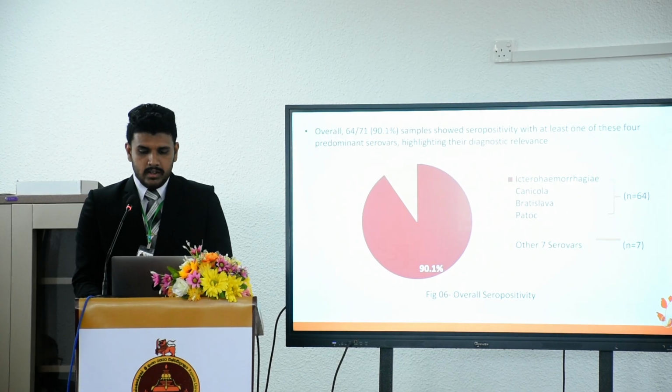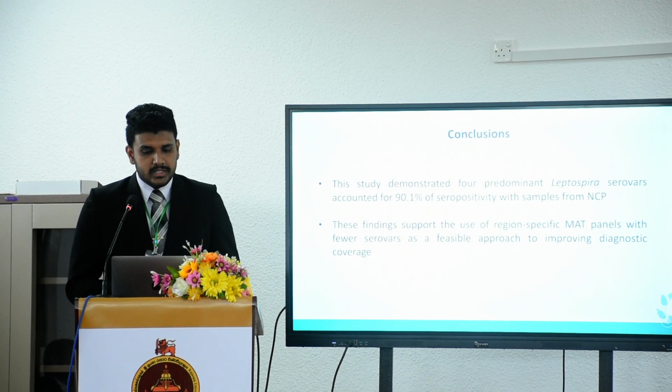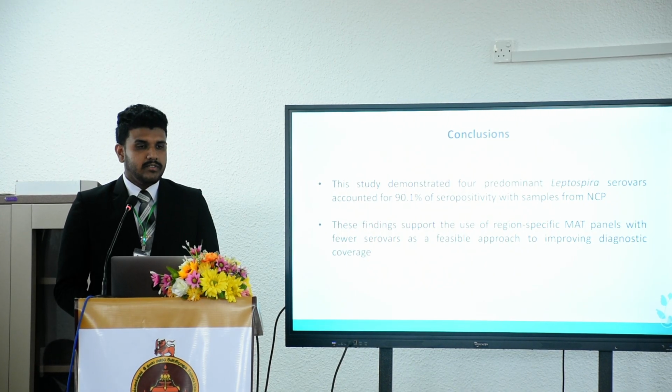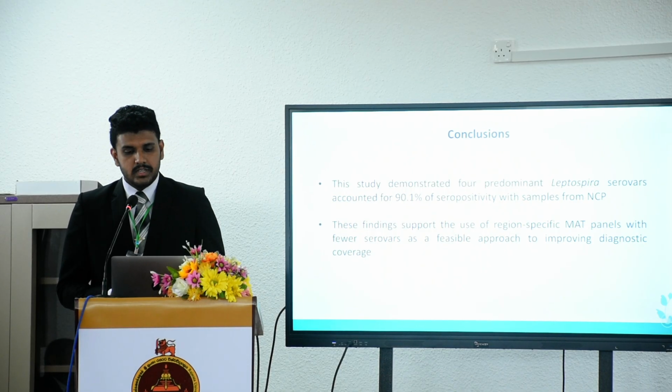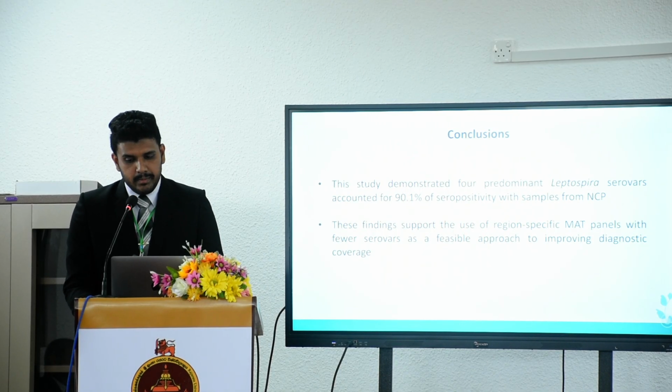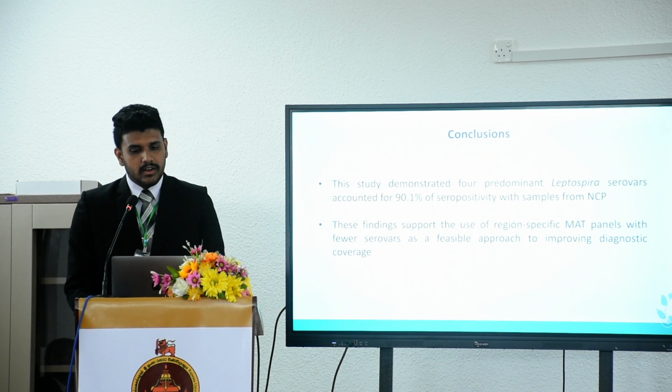Based on that, we conclude that this study demonstrates that 4 predominant Leptospira serovars account for 90.1% positivity in clinically suspected samples from North Central Province, and these findings support the use of a regionally specific MAT panel with few serovars as a feasible approach to improve the diagnostic coverage.